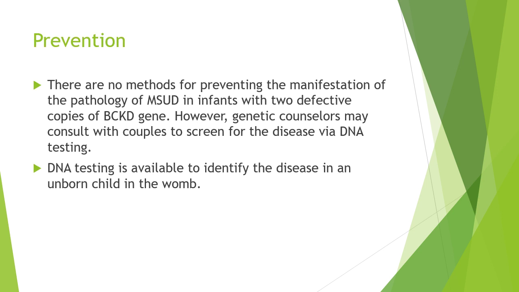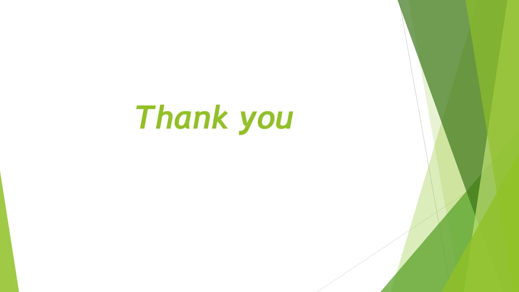Prevention for maple syrup urine disease. There are no methods for preventing the manifestation of the pathology of maple syrup urine disease in infants with 2 defective copies of the BCKD gene. However, genetic counselors may consult with couples to screen for the disease via DNA testing. DNA testing is available to identify the disease in an unborn child in the womb.